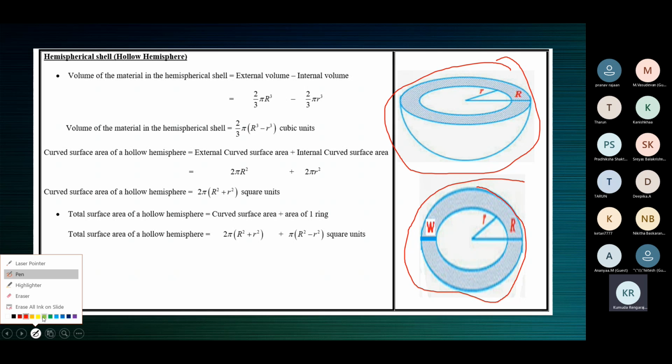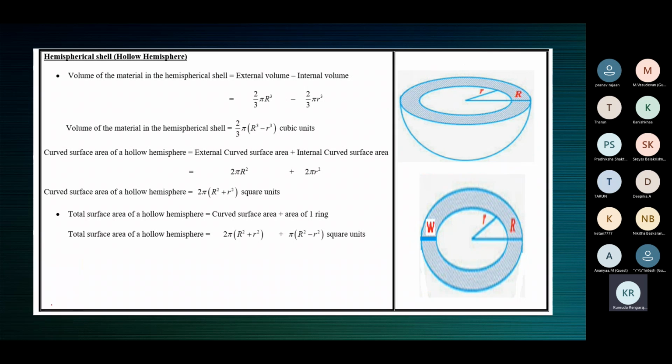Now tell me, how many surfaces does a hollow hemisphere, or a hemispherical shell, have? Say you have something similar to half a coconut, a similar thing made in wood.